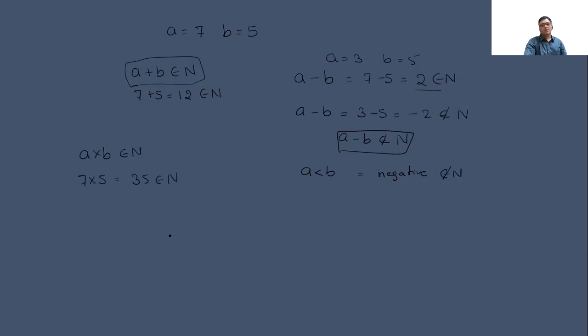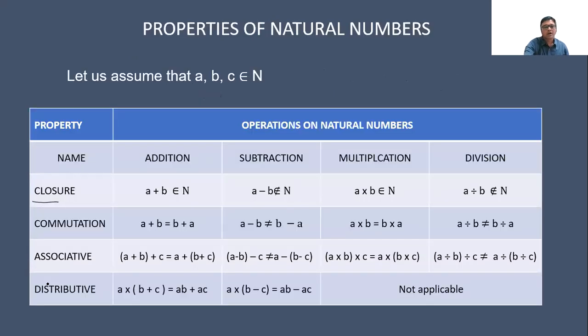Now come to division. In division, a divided by b, for example 7 divided by b, will not be a whole number. It will be a fraction, which doesn't belong to N. Okay, that is our closure property. Now we will go ahead with the second property, the commutative property. In terms of addition, a plus b is equal to b plus a.